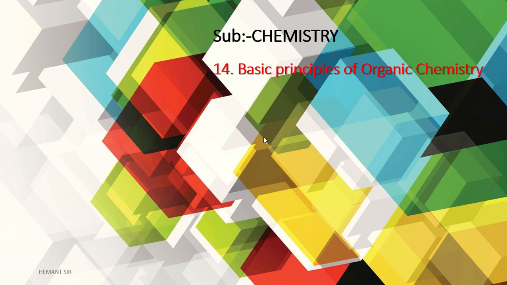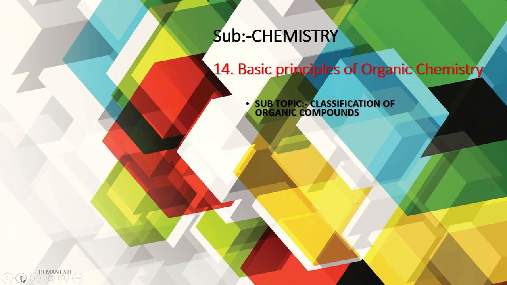In this session, we will discuss chapter number 14, that is basic principles of organic chemistry, and the subtopic today is classification of organic compounds.